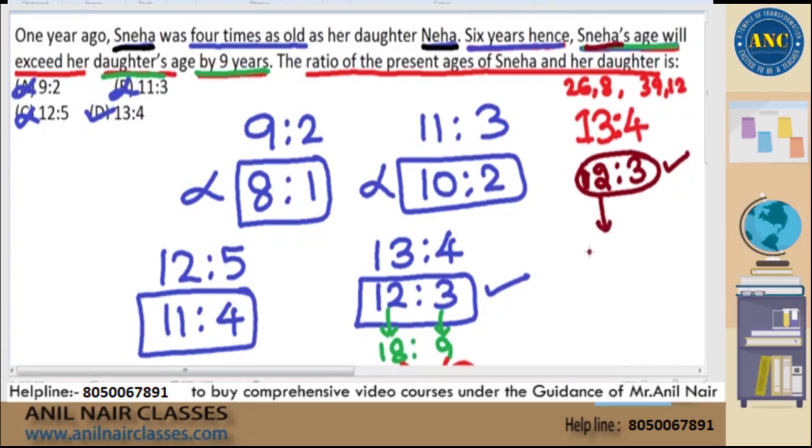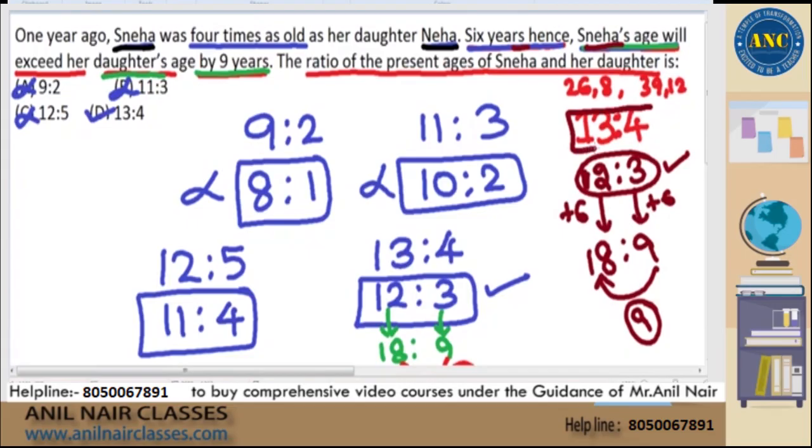Second statement is also satisfying after 6 years. 6 years hence, it is also satisfying that the difference is 9 years. Because both are satisfying according to the statements, my assumption of 13 and 4 being the exact values but not the ratioed values is nothing but true. I hope it is clear, Gautam. Very good question, sir.